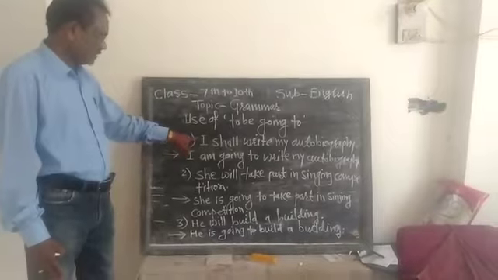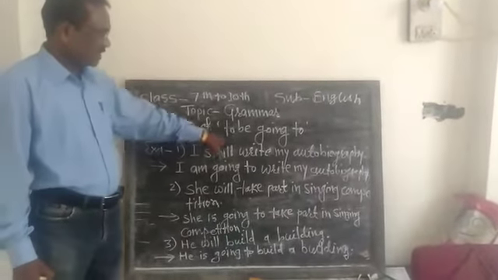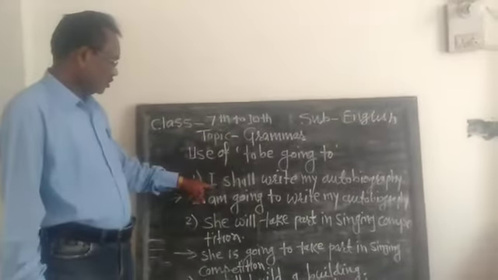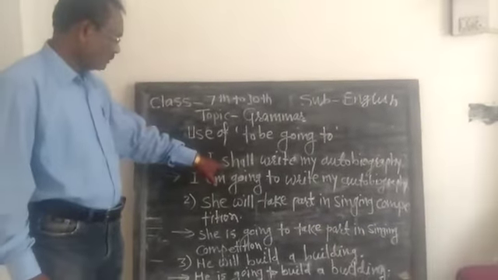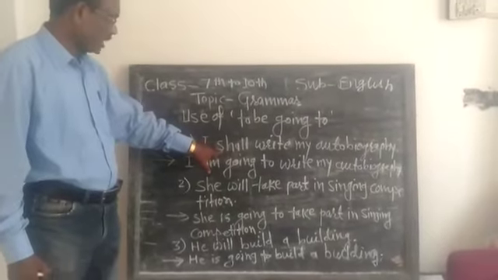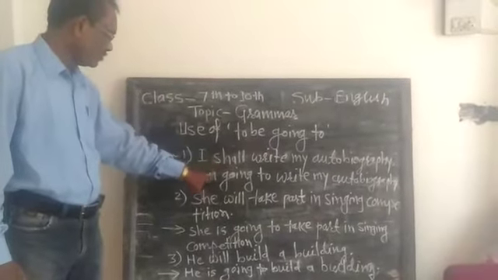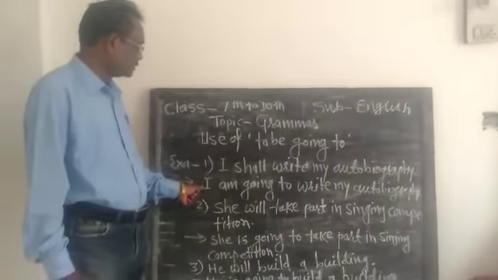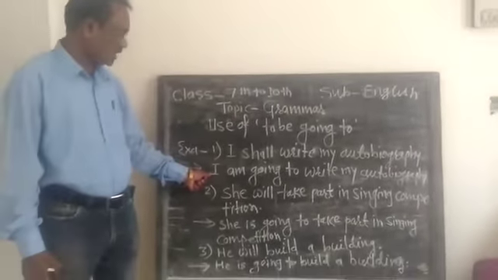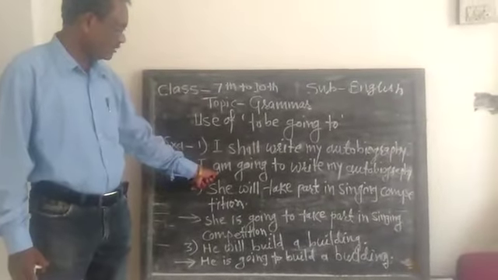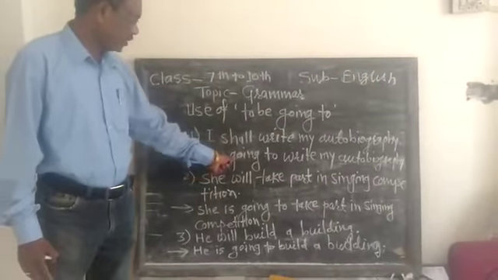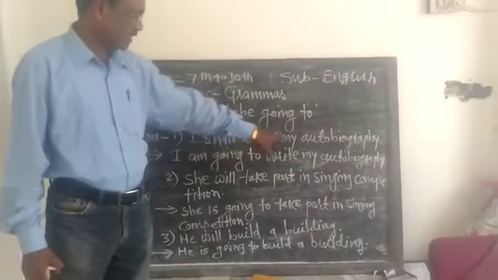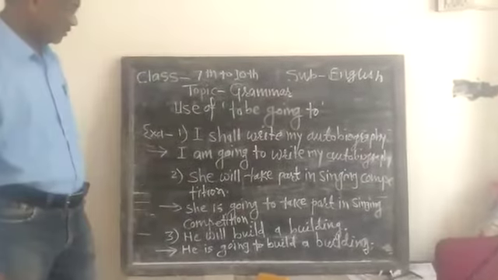Now look at this example. I shall write my autobiography. So we have to remove the "shall" from here and use "to be going to". The subject of the sentence is "I", so after the "I", the to be form that will come is "am". After that "going to", so the sentence will be: I am going to write my autobiography.